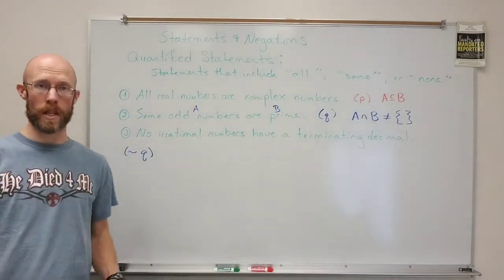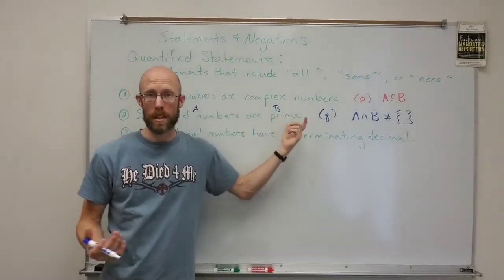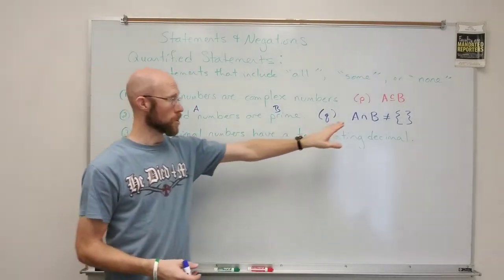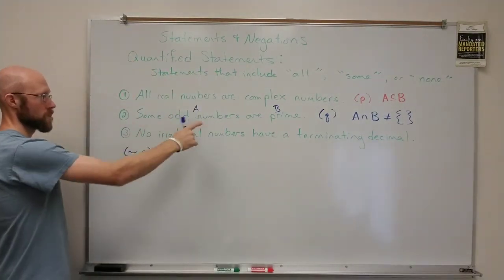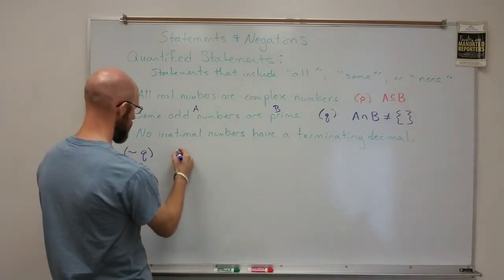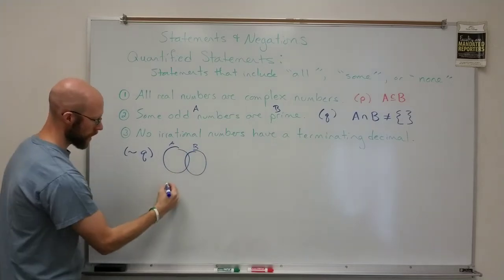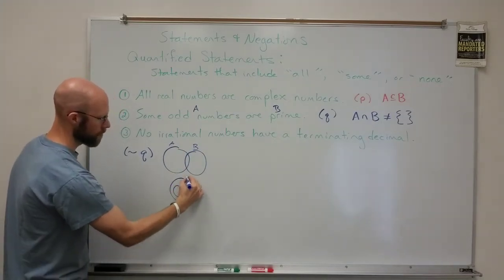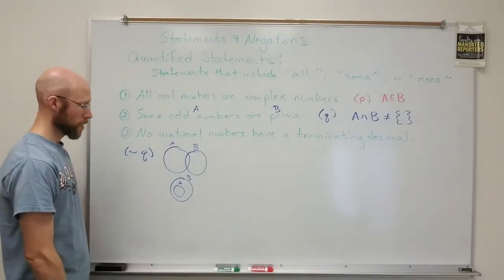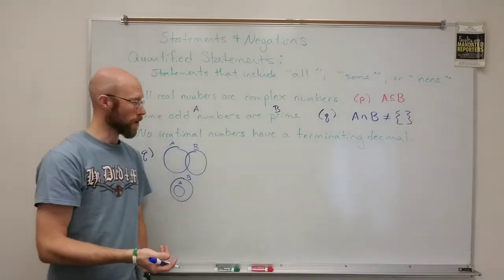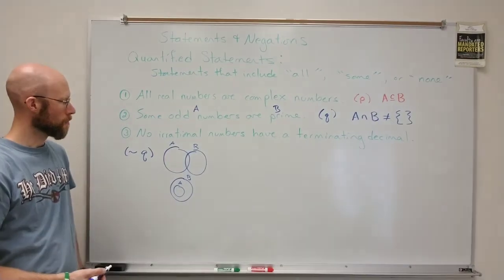They have some overlap. Now it could be the case that A is a subset of B. That's possible. But we're just looking to make sure the intersection is not empty. So when we say some odd numbers are prime, we're looking at a Venn diagram, and I wrote one up a moment ago where A and B intersect. But it could also be the case where A is inside of B, as long as the intersection is not empty. It could even be the case where they're the same set. That's all right as well. So these are some options, but definitely there has to be an intersection.